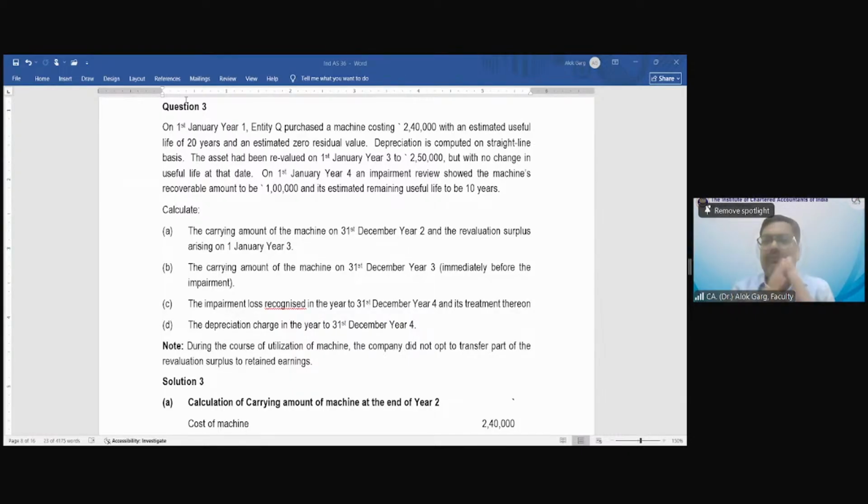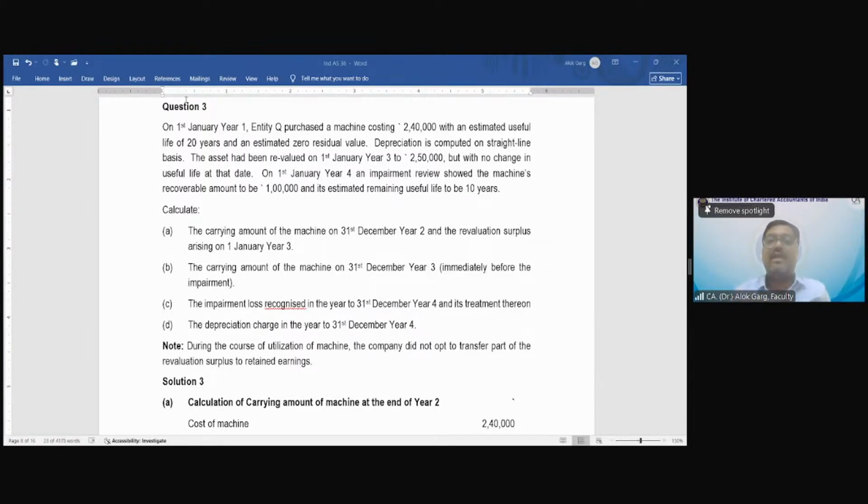Yes, so year 1, no problem. The cost was 240, depreciation life was 20 years, zero residual value, 12,000 rupees of depreciation, no problem. Year 2, no problem. But in the beginning of year 3, there is a revaluation. And then in year 3, you need to compute the revised depreciation and revised carrying value. Then in the beginning of year 4, there is an impairment, so you need to check the impairment adjustments also. And then you need to compute the carrying value at the end of year 4, right? This is what the question is asking.